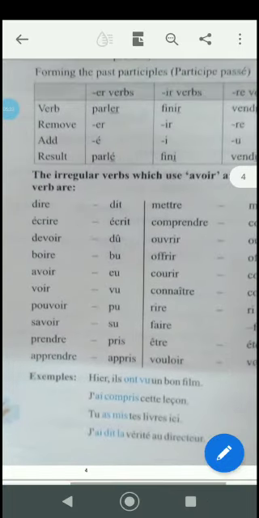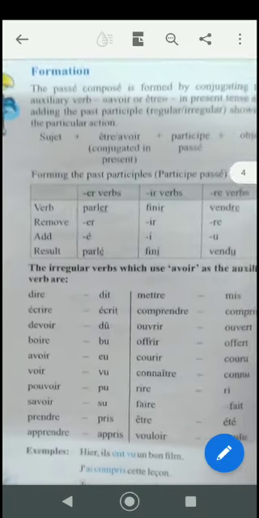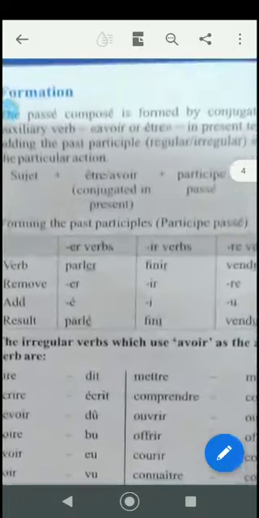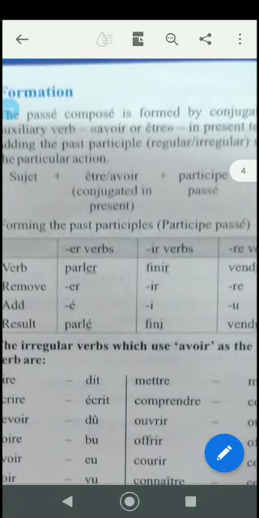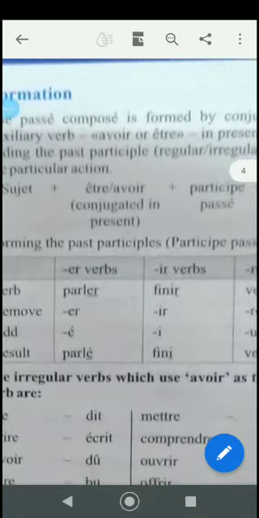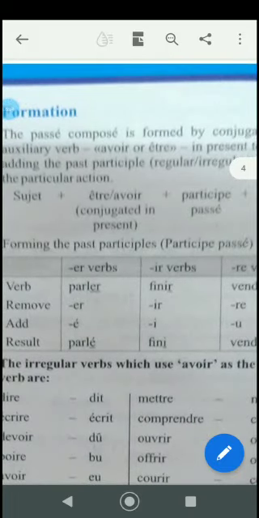This is what you are going to learn. Please learn first the formation of the passé composé. How are you going to conjugate it? It's very easy. As I told you, start with the subject plus the avoir. Since you only have avoir, you have to know j'ai, tu as, il a. This will be the conjugation, and then you put the past participle.